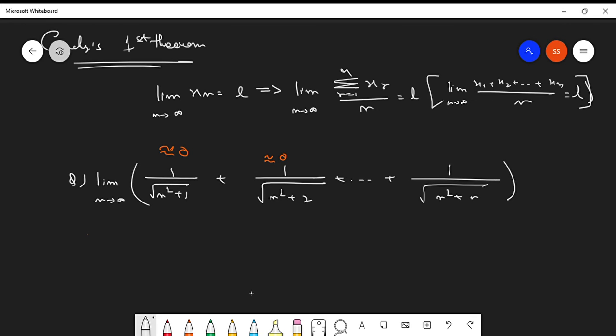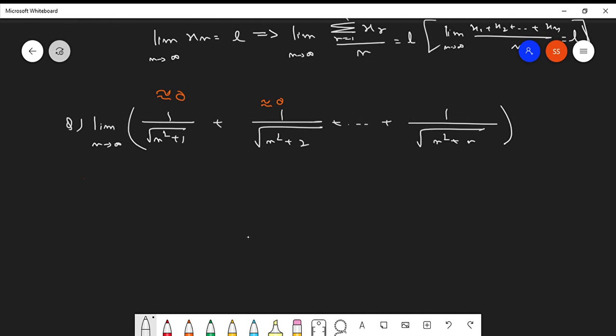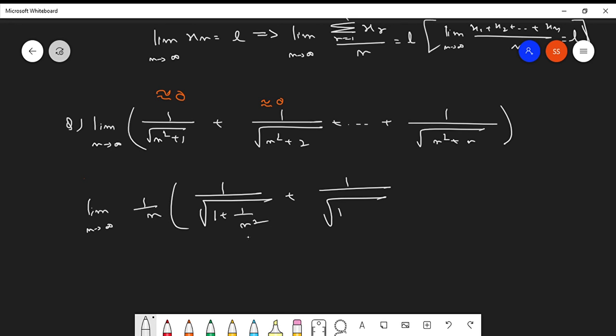How to do this? Let's say we take 1 by n outside. So we have an n in the numerator, we bring it to the denominator. So it is 1 over n times 1 over root of 1 plus 1 over n square, plus 1 by root of 1 plus 2 over n square, and so on till 1 by root of 1 plus n over n square.